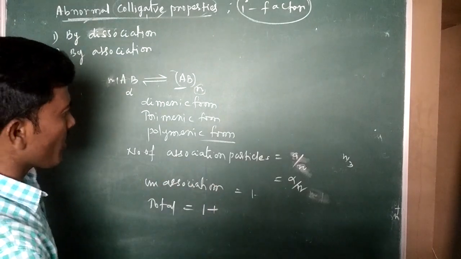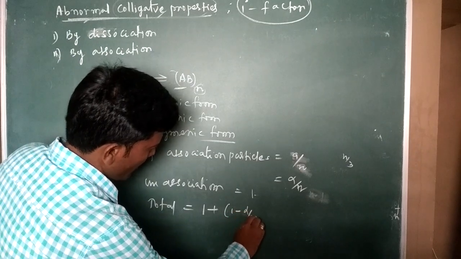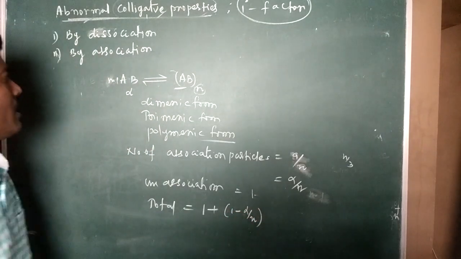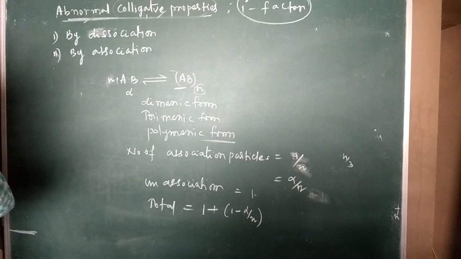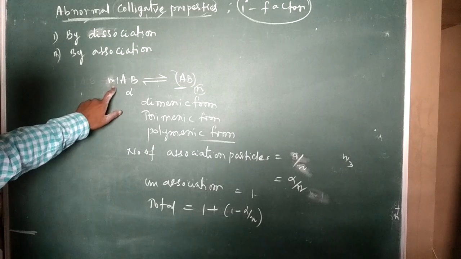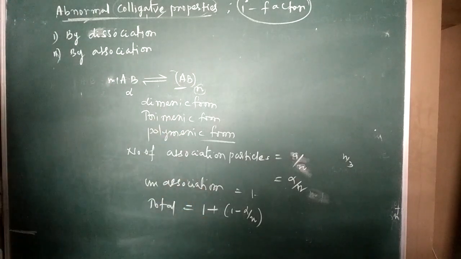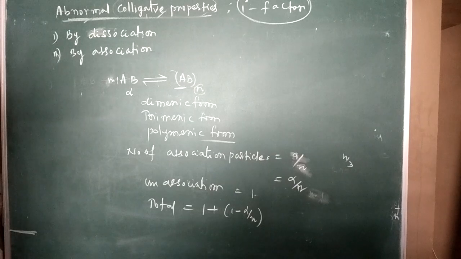The association part, 1 minus alpha by n. Why 1? The number of moles is 1 mole. Then how much portion is associated? 1 minus alpha by 2.